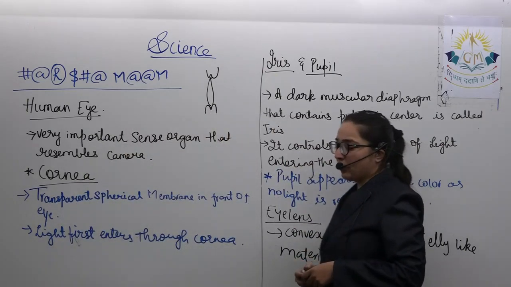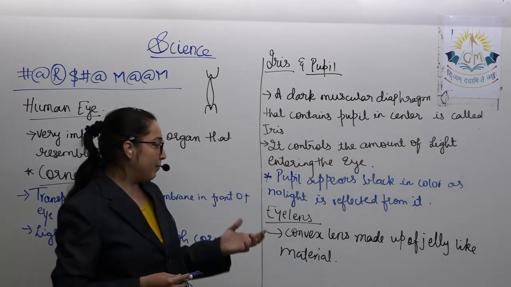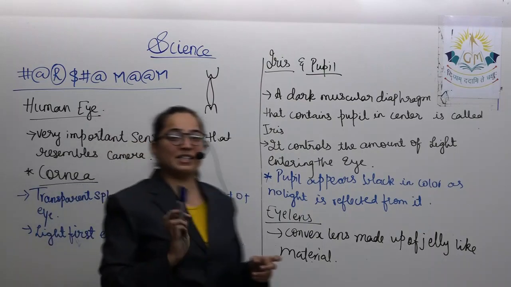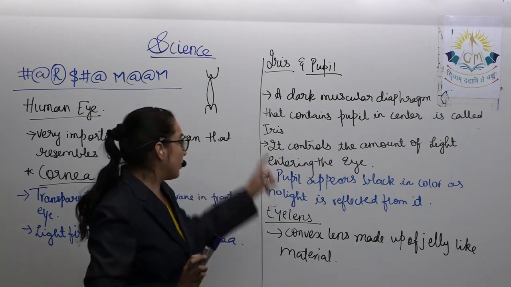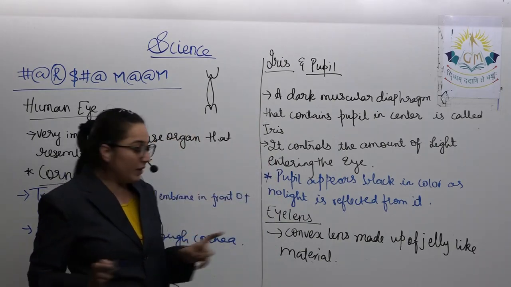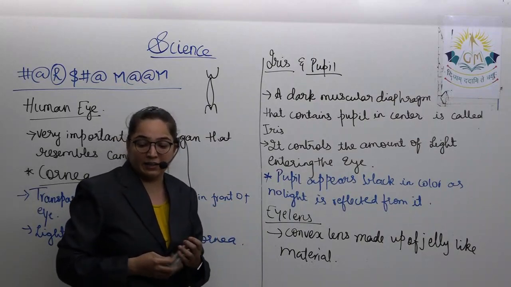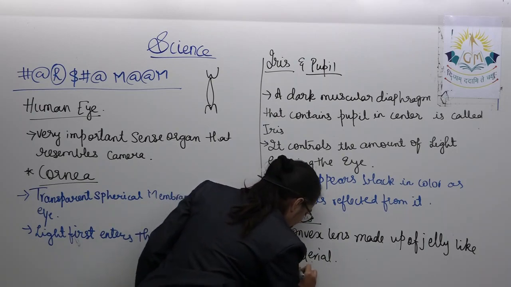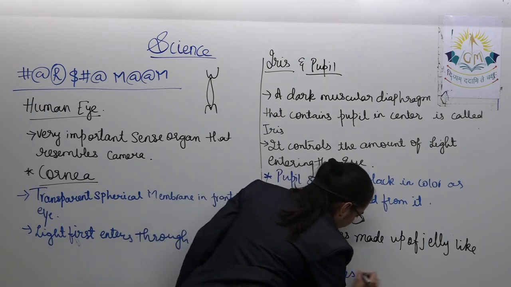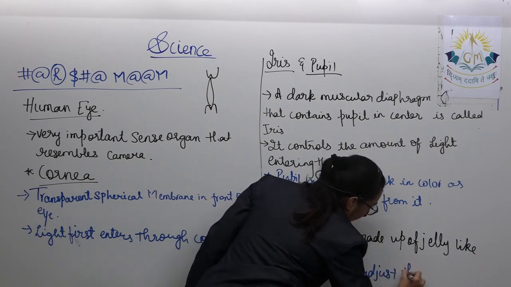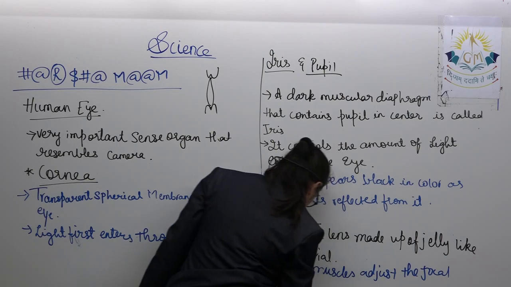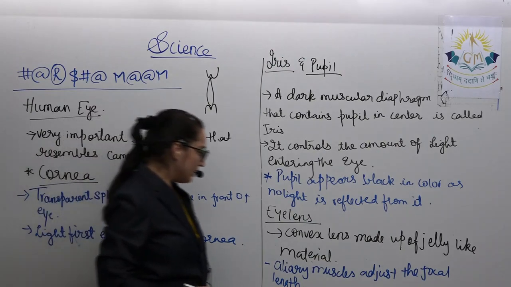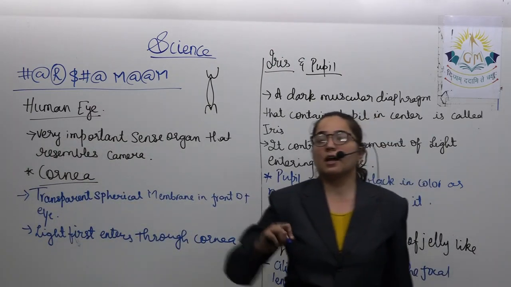So, what is the eye lens here? The eye lens is a convex lens made up of jelly-like elastic material. Moreover, the eye lens is held by ciliary muscles, which hold the eye lens and adjust the focal length, and they make us see everything.